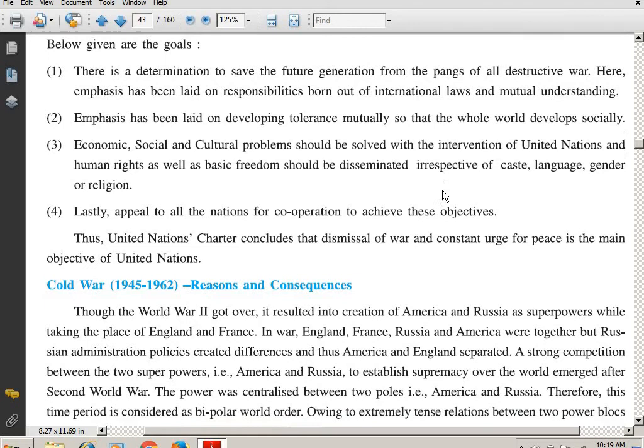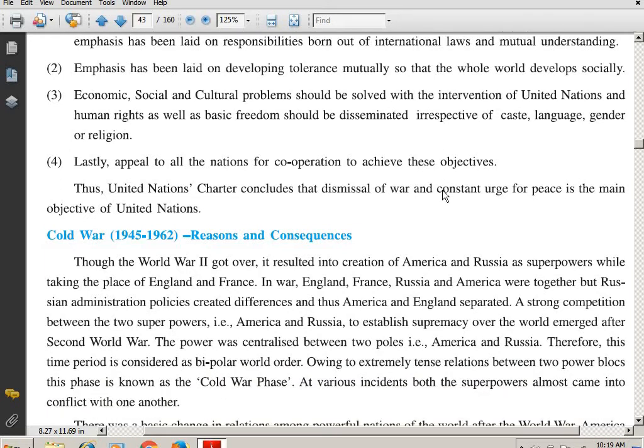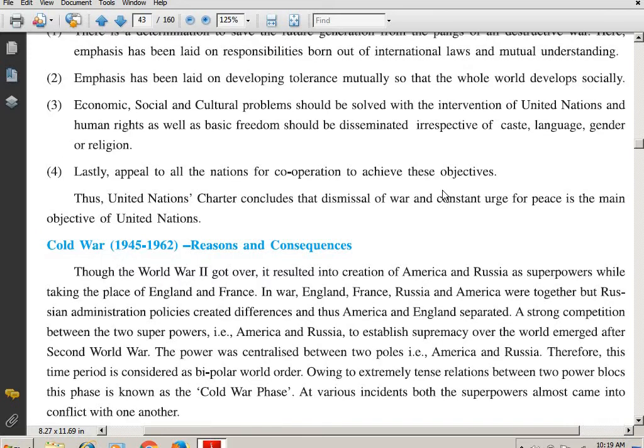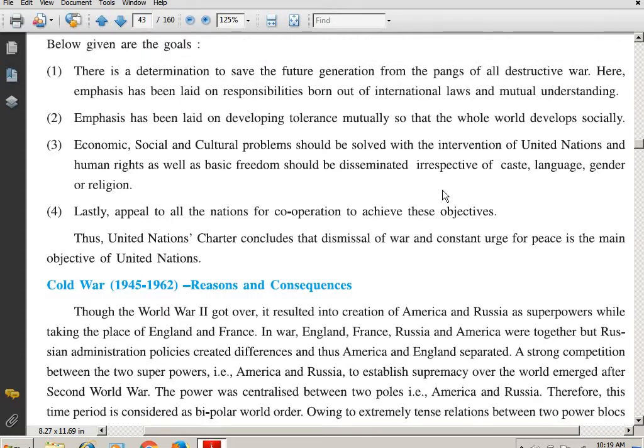Then the last point is that lastly, appeal to all the nations for cooperation to achieve these objectives. The request has been made to all the nations to cooperate with one another. To what? For what? To cooperate to achieve these objectives. Which objectives, students? The objectives which we saw above. First and foremost is to avoid the wars or to save the future generation from the pangs of destructive war, where the emphasis has been